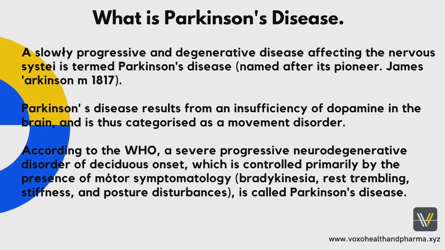What is Parkinson's disease? A slowly progressive and degenerative disease affecting the nervous system is termed Parkinson's disease. Named after its pioneer, James Parkinson, in 1817. Parkinson's disease results from an insufficiency of dopamine in the brain, and is thus categorized as a movement disorder. According to the WHO, a severe progressive neurodegenerative disorder of insidious onset, which is characterized primarily by motor symptomatology, bradykinesia, rest tremor, stiffness, and posture disturbances, is called Parkinson's disease.